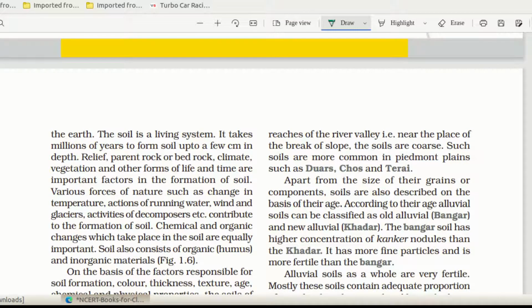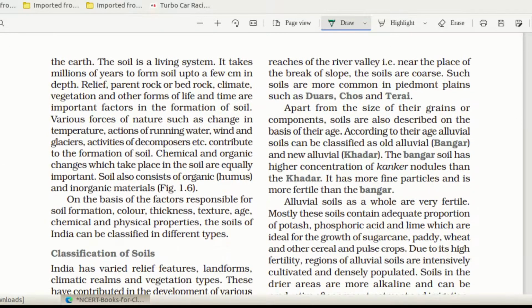Next. Different types of living organisms live on the earth. The soil is a living system. It takes millions of years to form. It is very, very important. Soil takes millions of years to form, so it is a very important point. Soil takes millions of years to form up to a few centimeters in depth.